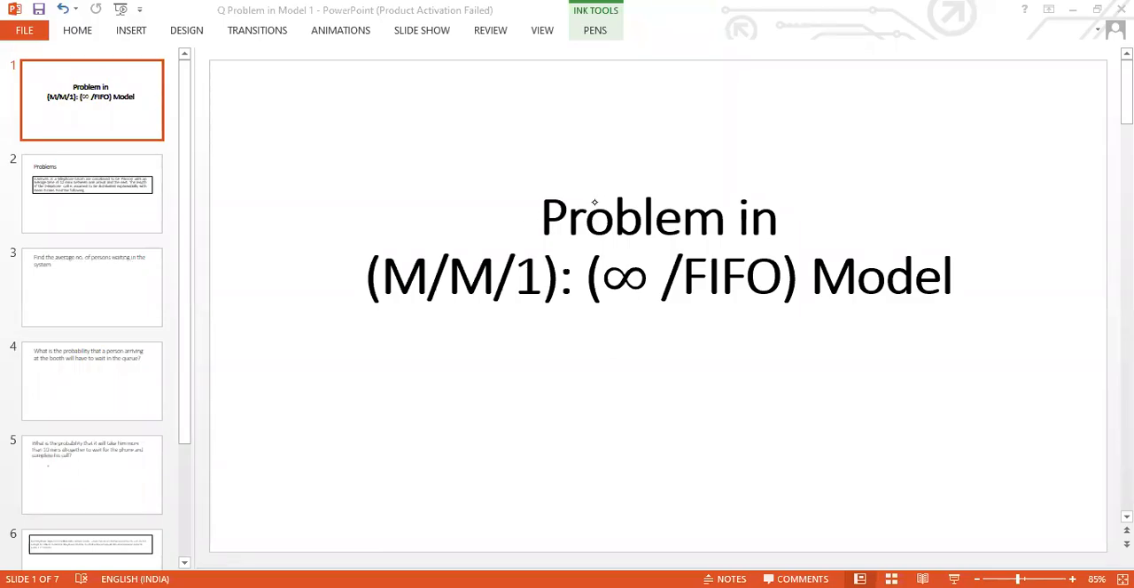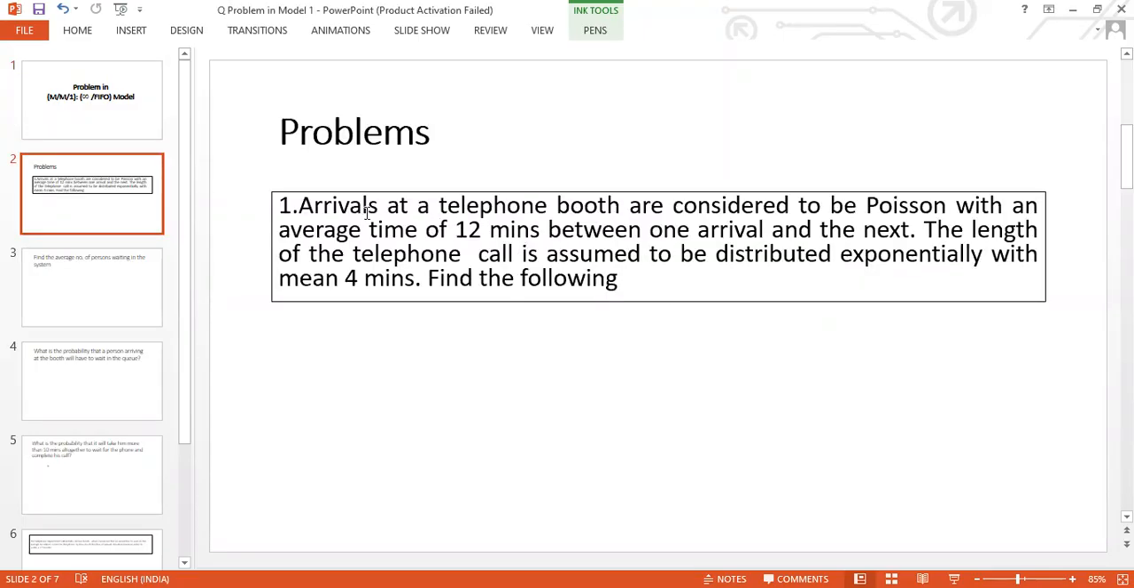In this session, we'll be seeing about a problem in the M/M/1 infinite FIFO model. The first M stands for the Markovian arrival, the second M represents the Markovian service, 1 represents the number of servers, infinite the system capacity, and FIFO the queue discipline, first in, first out. The problem to be analyzed is as follows.